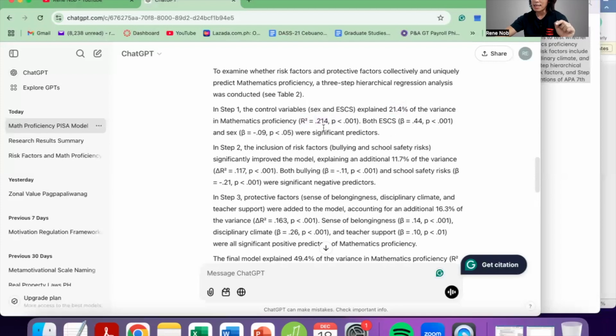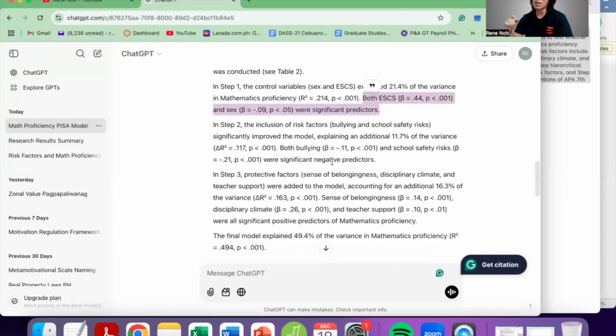Both ESCS and sex were significant predictors. Okay, but it did not specify the nature of the prediction. It's significant, but is it a positive predictor? If sex is a predictor, who tends to have higher math proficiency? Okay, so that would have been more specific.